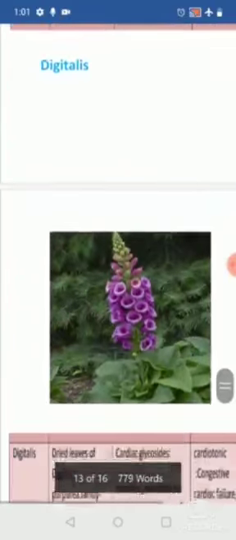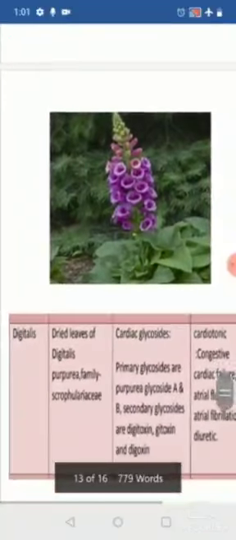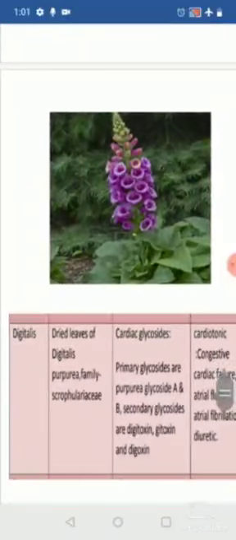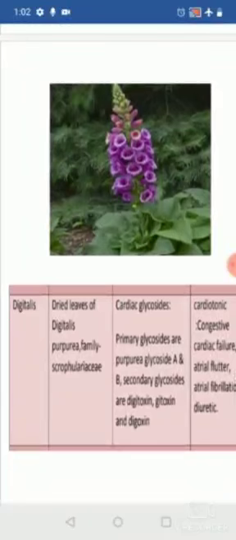So the next drug is digitalis. Coming to the biological source, it contains the dried leaves of Digitalis purpurea, belonging to the family Scrophulariaceae. Coming to the active constituents, it contains the cardiac glycosides, that is the primary glycosides, purpurea glycosides A and B. The secondary glycosides are digitoxin, gitoxin, and digoxin.